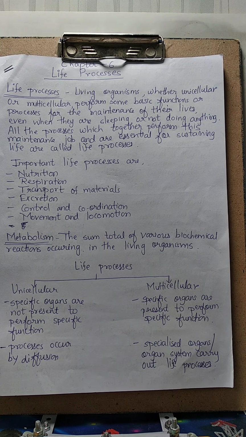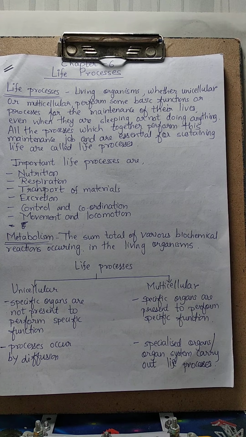So all the processes which together perform this maintenance job and are essential for sustaining life are called life processes. Right? So the organism may be unicellular or multicellular. Right?